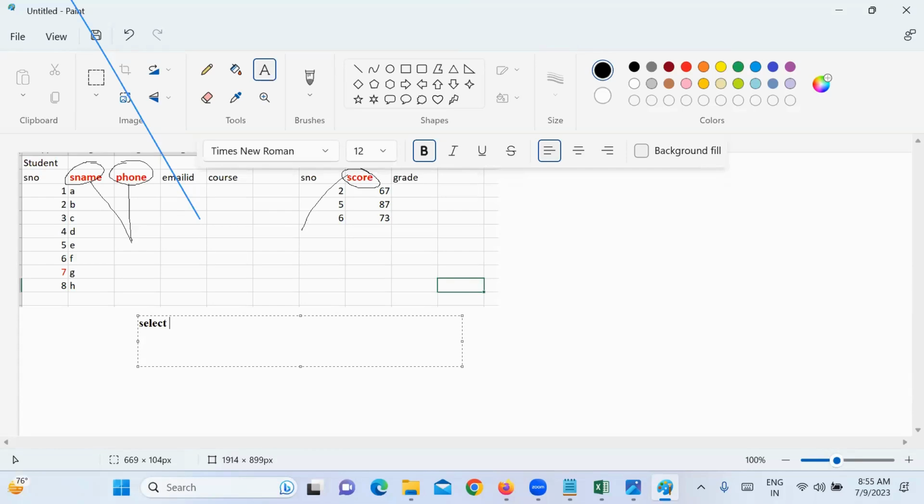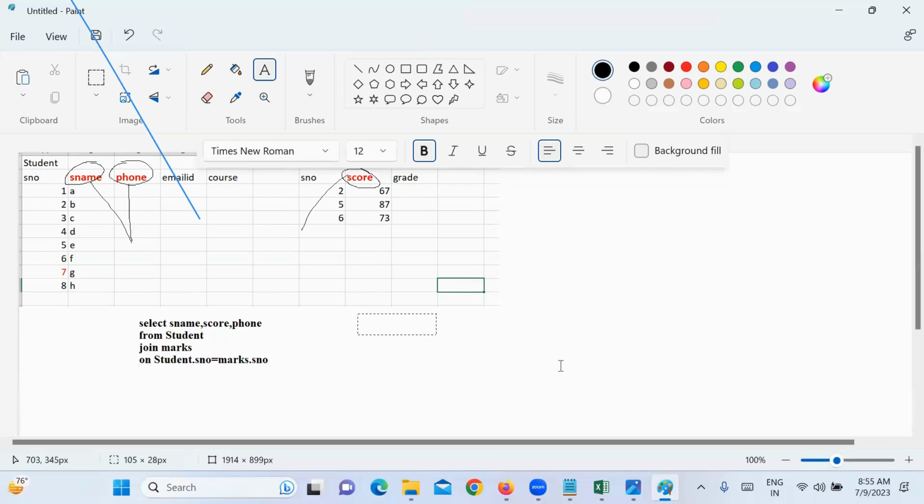So what are the columns I want to select? Student name, phone, comma, score. Maybe order it as student name, score, phone; no problem. From which tables? Student. Now you need to join. Join with what? Marks. On what condition? Student dot student number equal to marks dot student number.